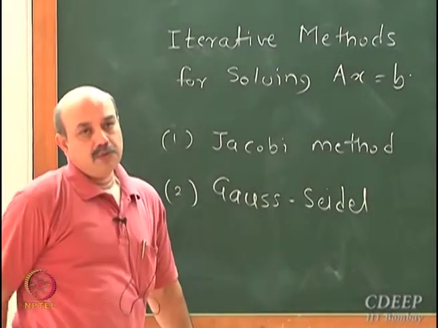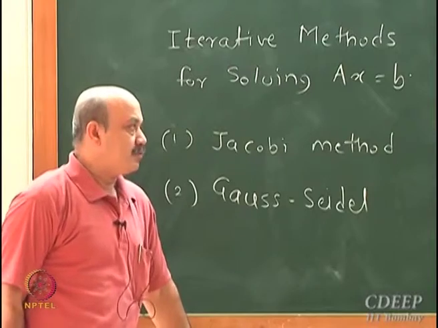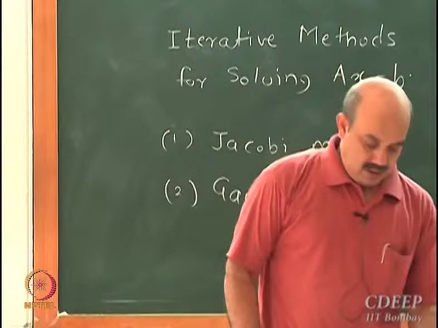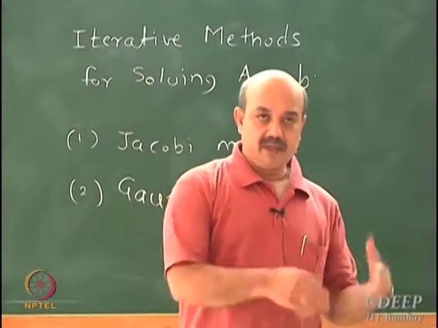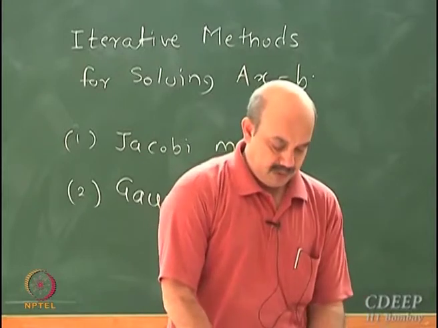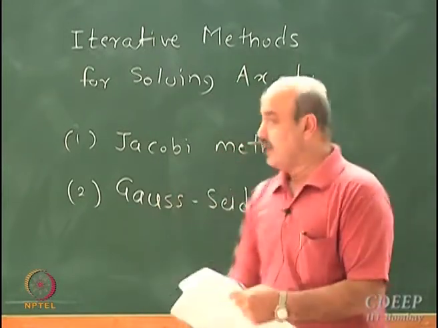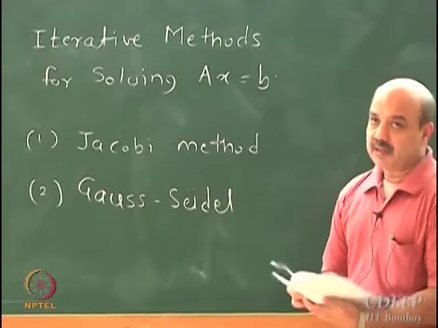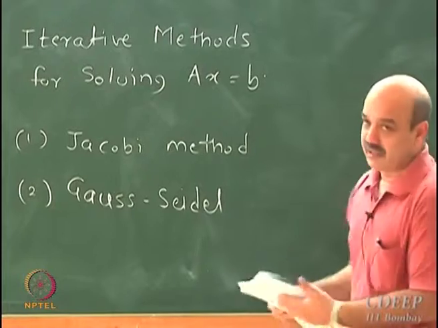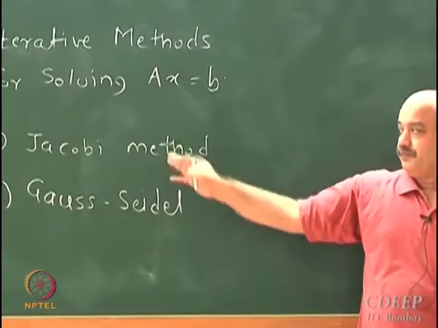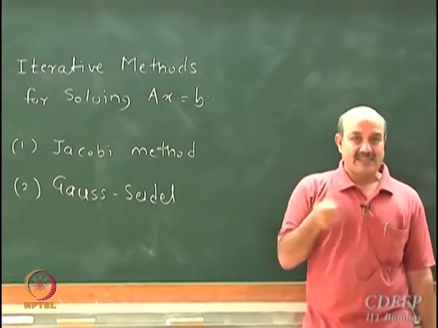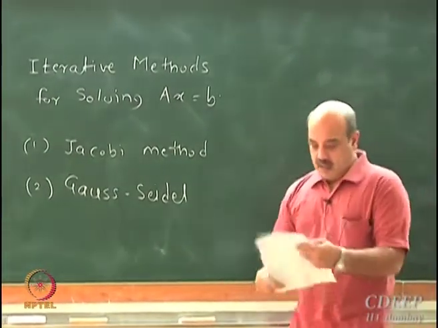and I want to look at one more variation of these two methods. In fact, there are many variations. I am just going to indicate a few of them. Over relaxation, or the relaxation method, is slightly conceptually different from these two, in the sense that you are trying to introduce a tuning parameter which will accelerate convergence.